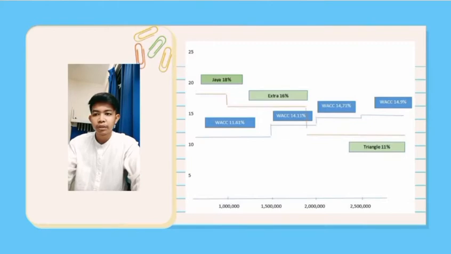The first will be WACC 11.61%, and then WACC 14.11%, and the third one WACC 14.71%, and last WACC 14.9%.